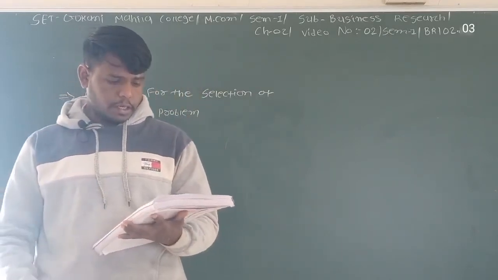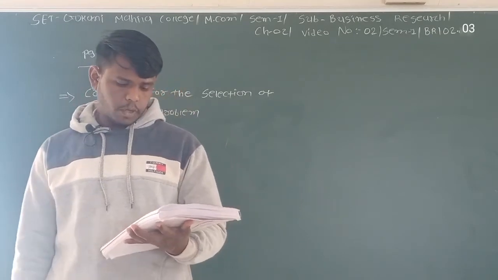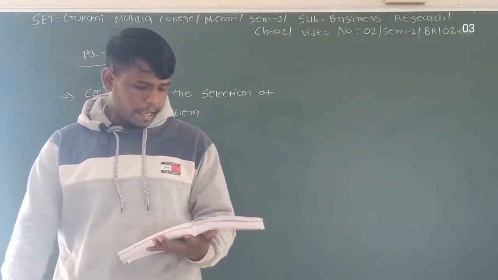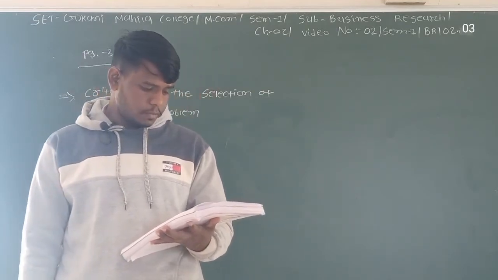The factors to be considered in the selection of research problem: both the criteria, external and personal.